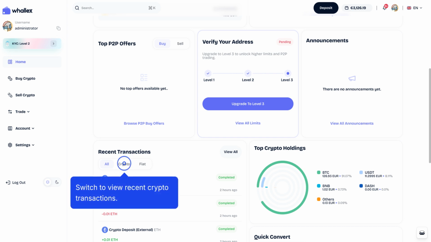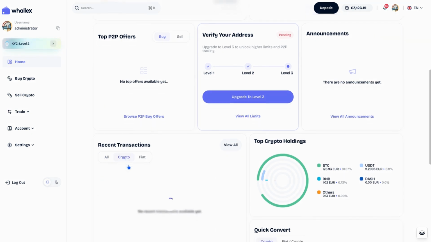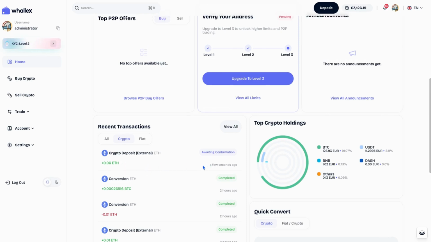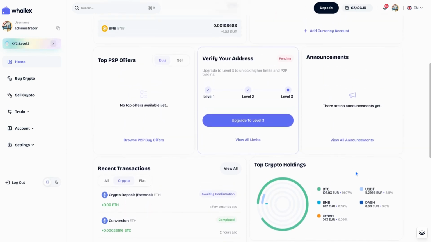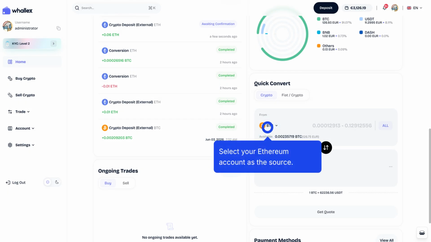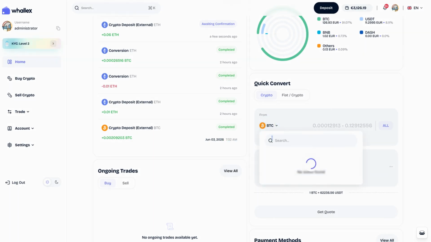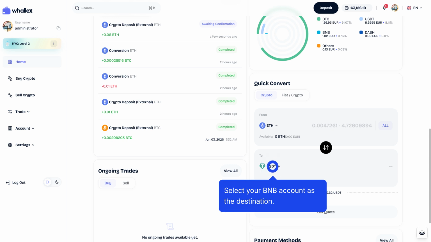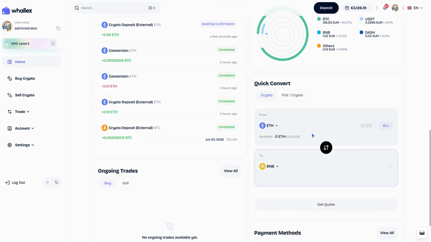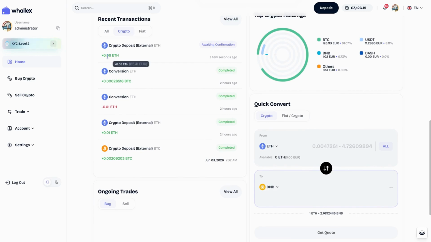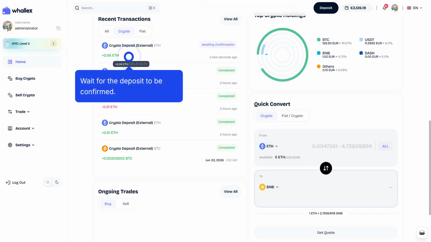Switch to view recent crypto transactions. Select your Ethereum account as the source. Select your BNB account as the destination. Wait for the deposit to be confirmed.